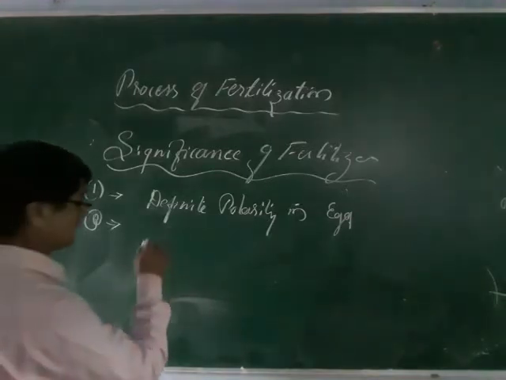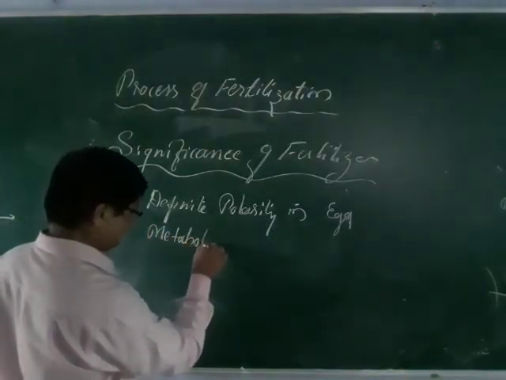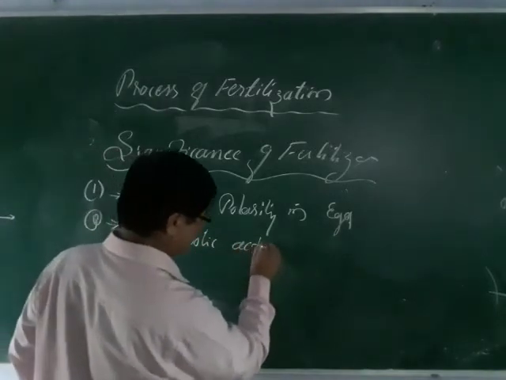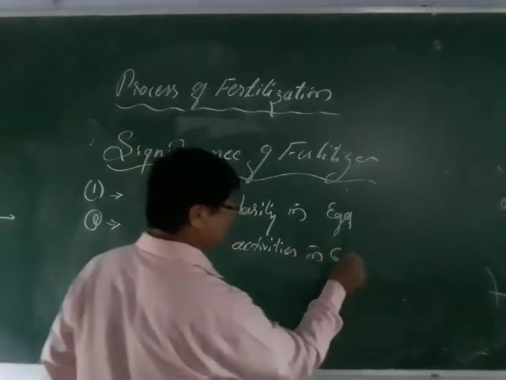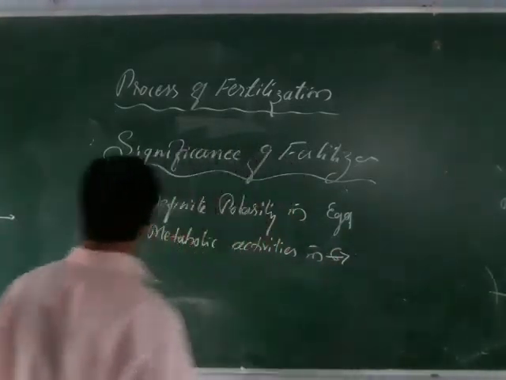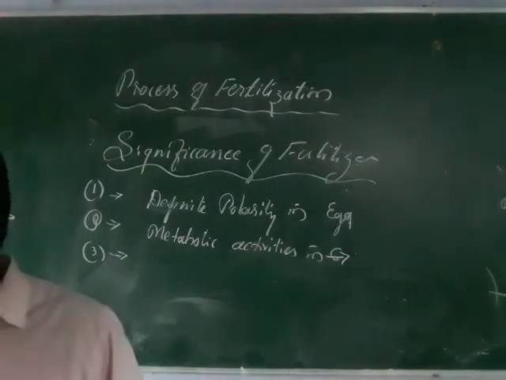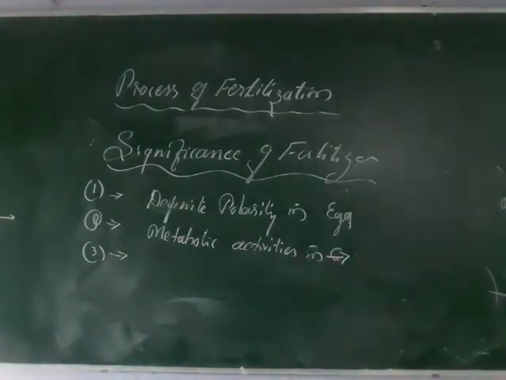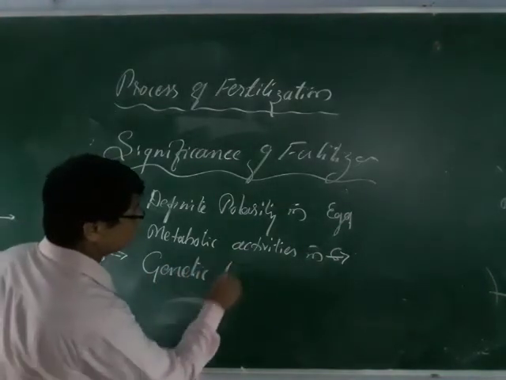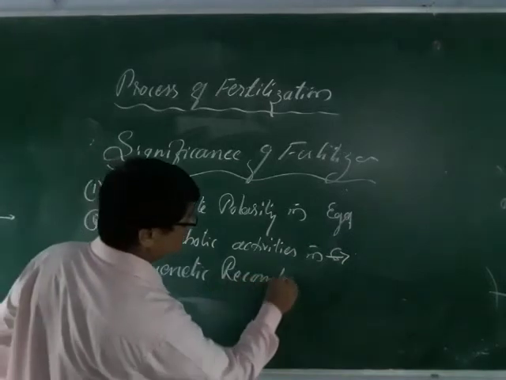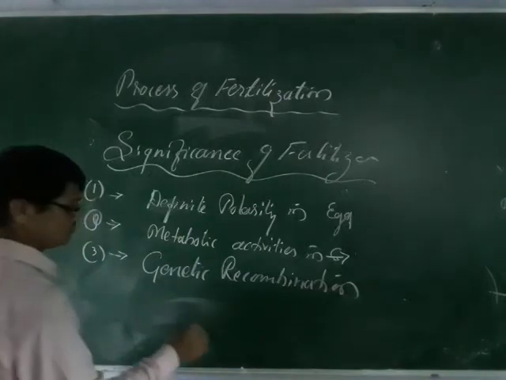It establishes metabolic activities inside the egg. Metabolic activities in egg or zygote, you can say. Third one is metabolic activities. And the next, you can say, is that it brings about genetic recombination. This is the most important. Genetic recombination. This is the most important one.